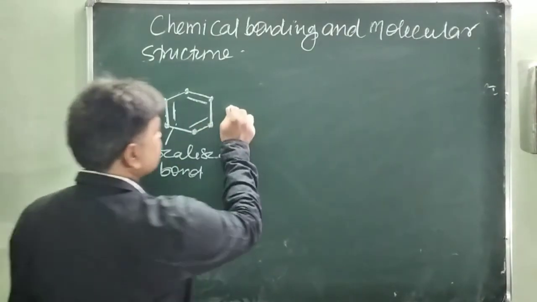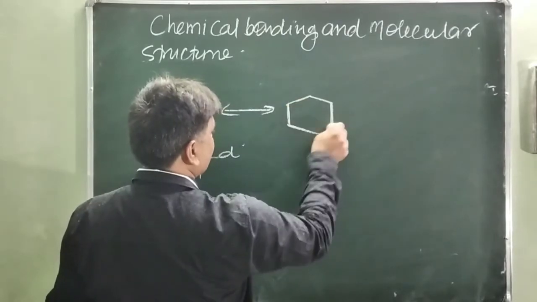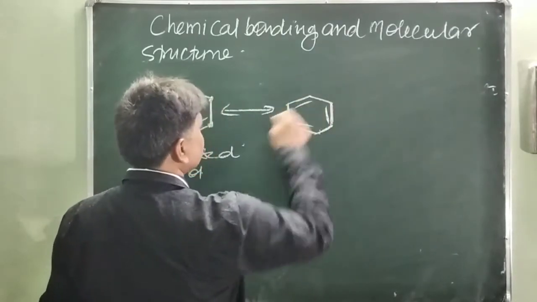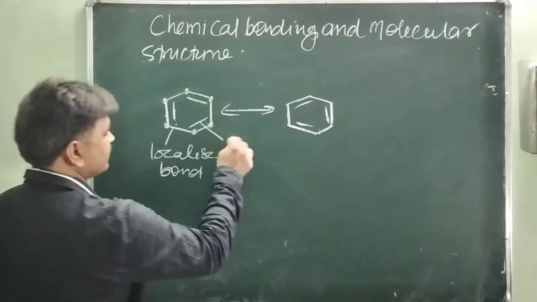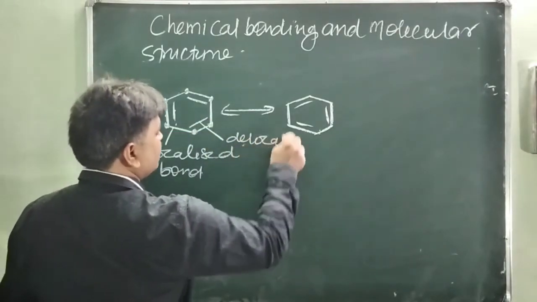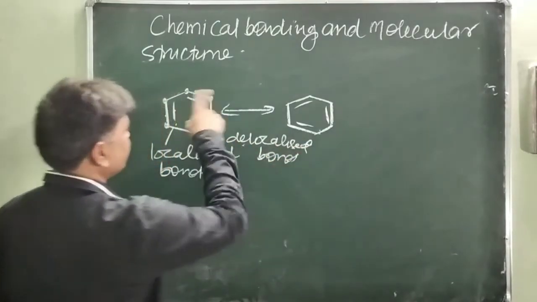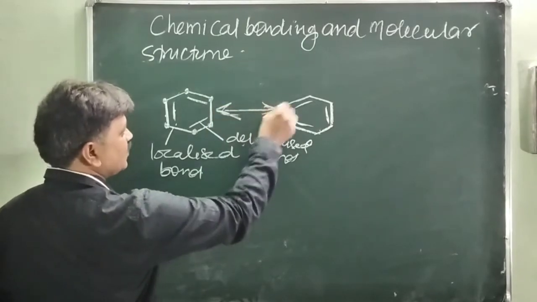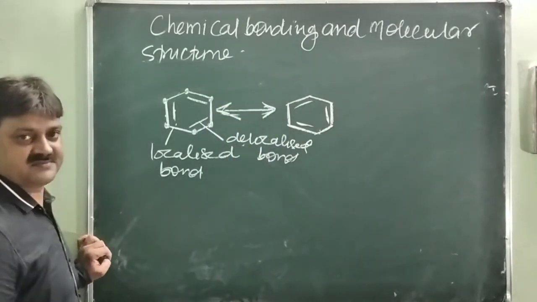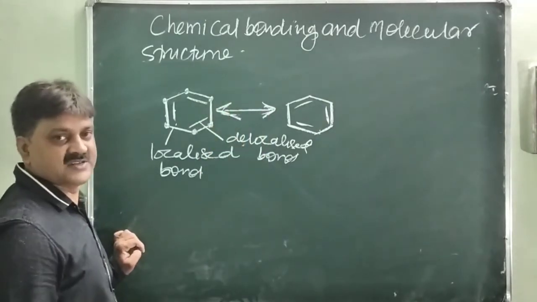Now this benzene structure can also be shown in this way. This bond is called the delocalized bond. Delocalized bonds are movable bonds. You will see in this structure, the resonance structures are shown by the double arrow, separated from each other.